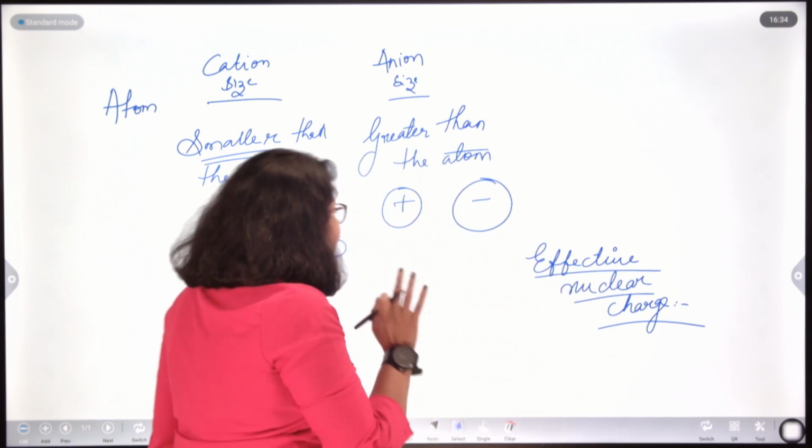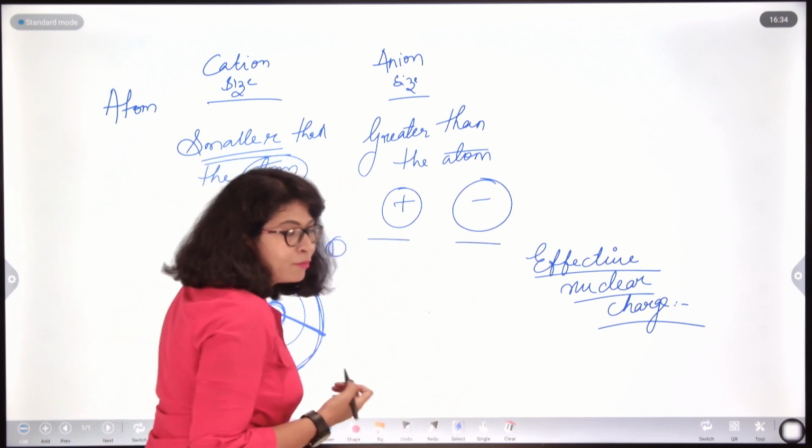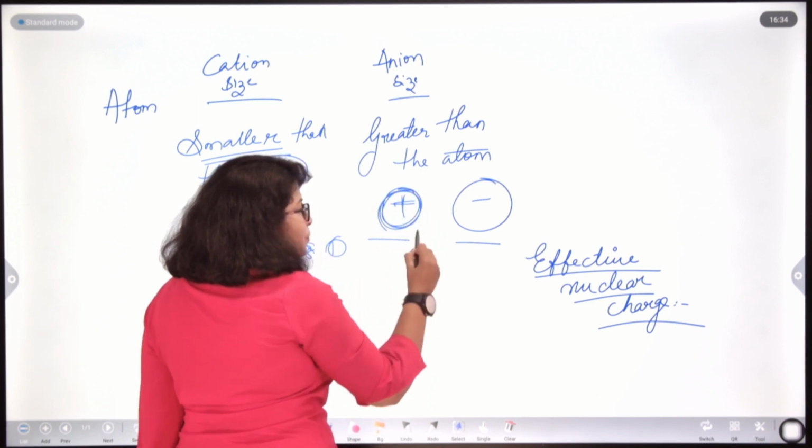So, initially when an ionic bond is formed, we drew this circle diagram, right. Why? Because we assumed the charge distribution is uniform or spherical.